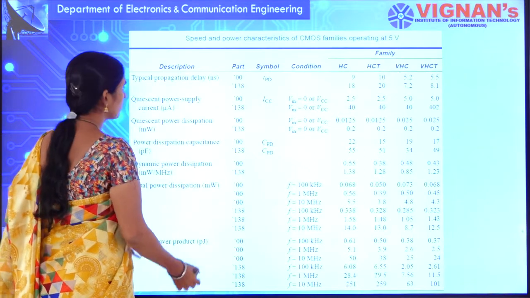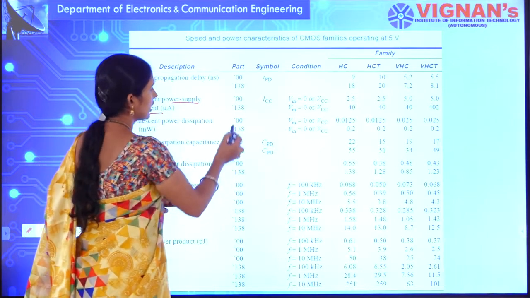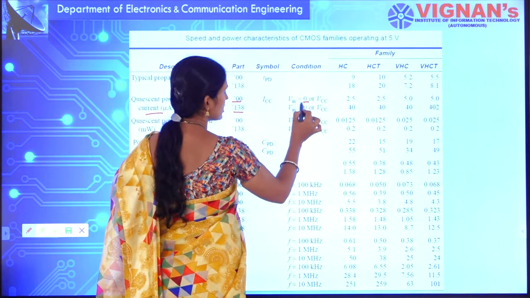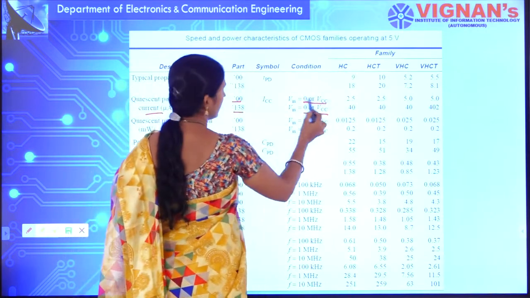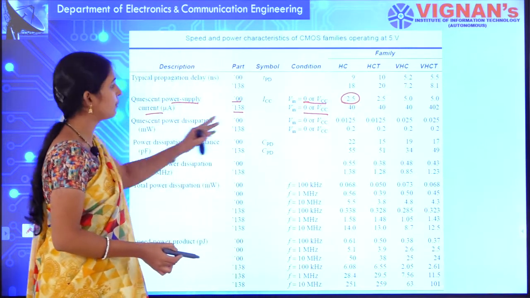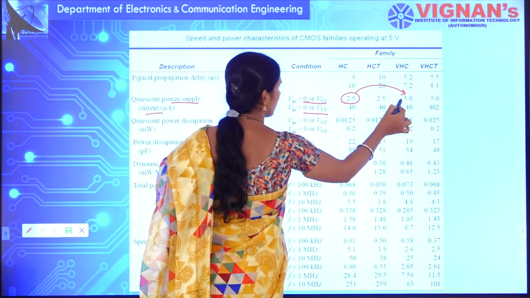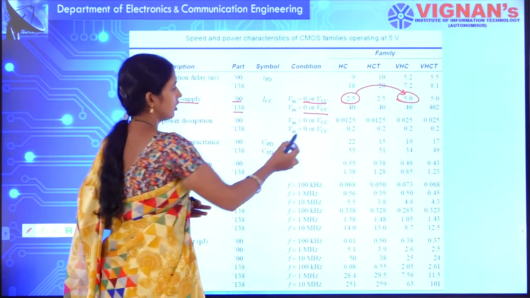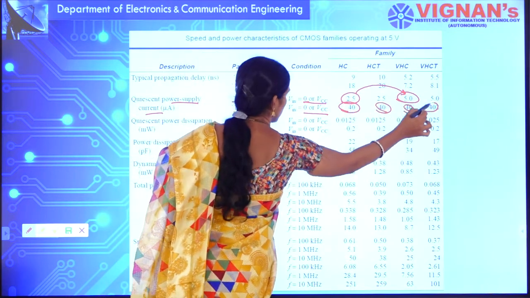Next comes the power supply current. For the 138, the input voltage ranges from 0 to VCC, and it takes around 2.5 microamperes, whereas VHC takes around 5 microamperes. In the same way, for the 3 to 8 decoder it is 40, only the quiescent power.